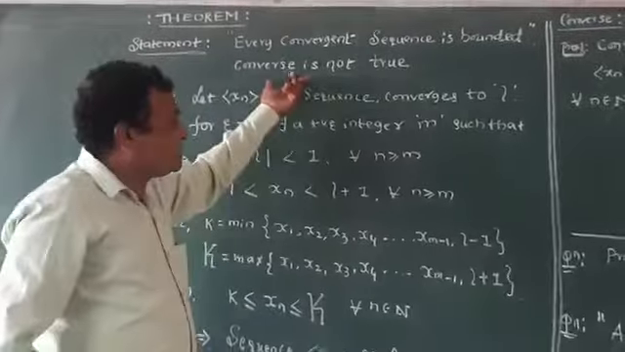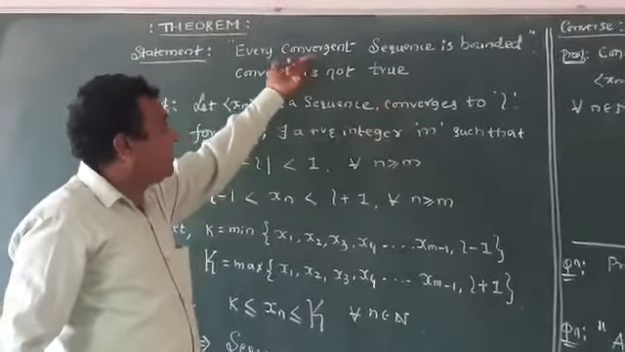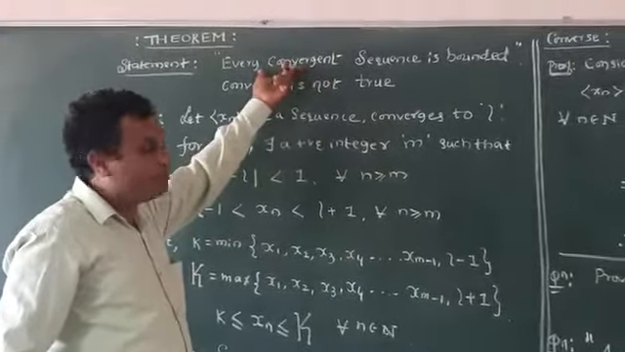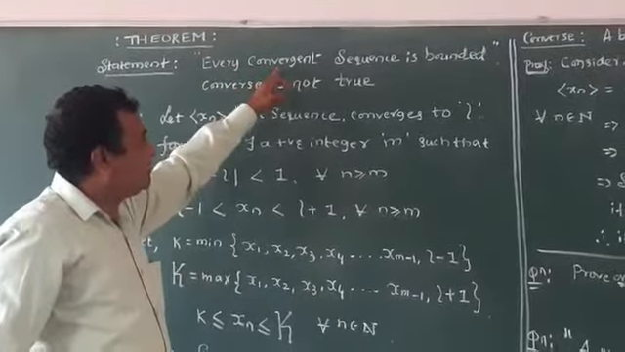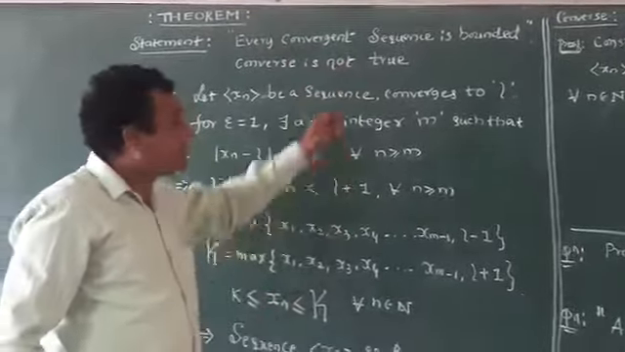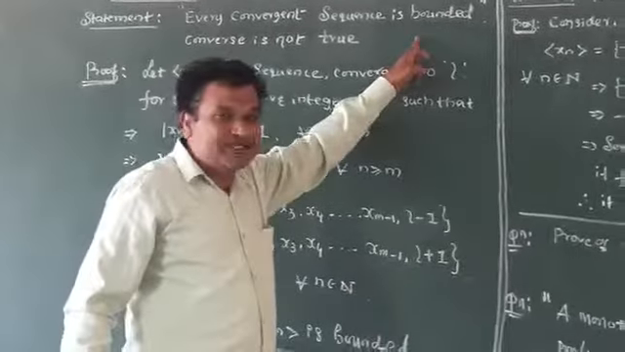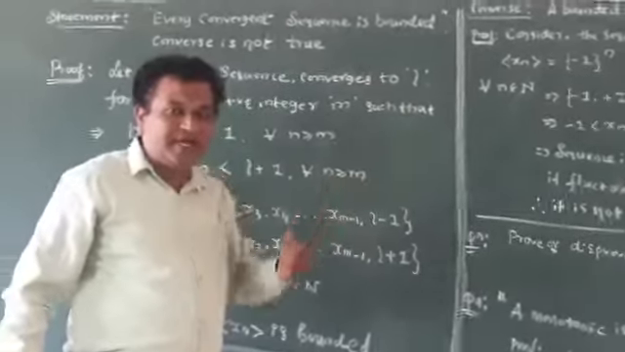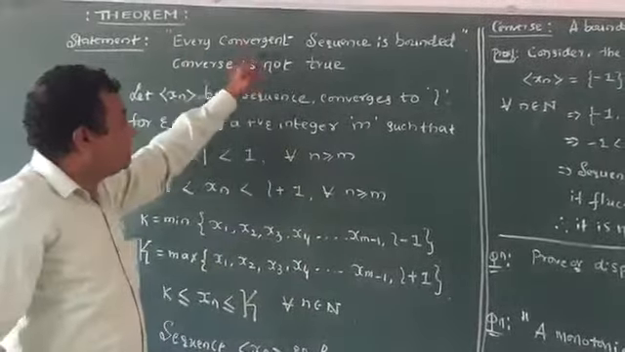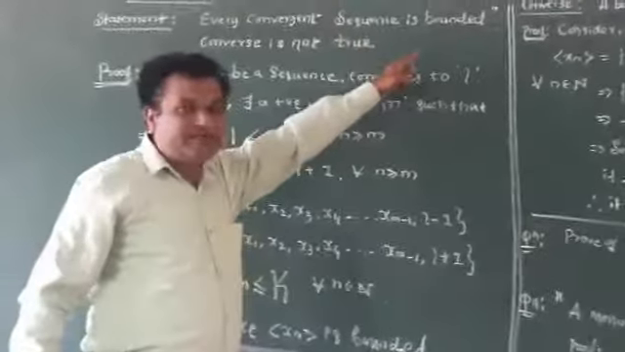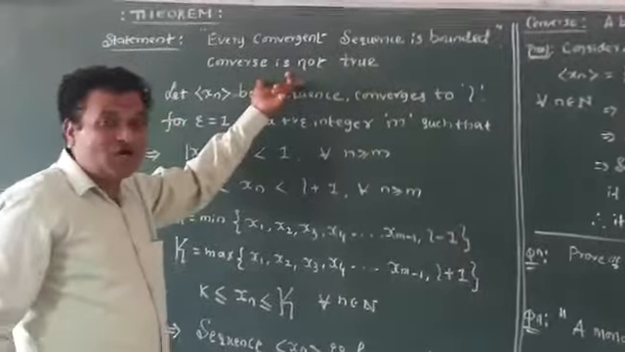If the converse part is asked, that is related to 5 marks. If only this statement is asked, that is for 2 marks. So already the definitions of convergent and bounded sequence are given. Convergent means it should tend to only a finite quantity. Bounded means it should have both lower limit and upper limit. Every convergent sequence is a bounded sequence, but its converse is not true.